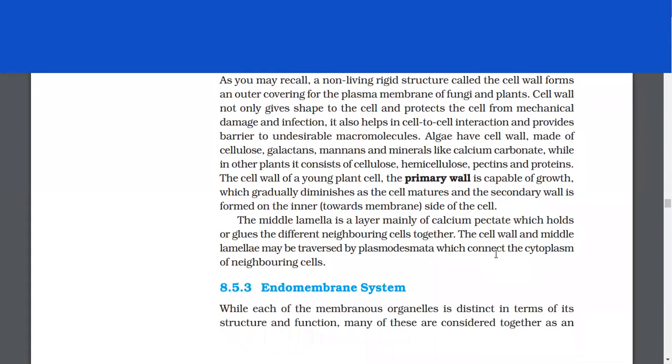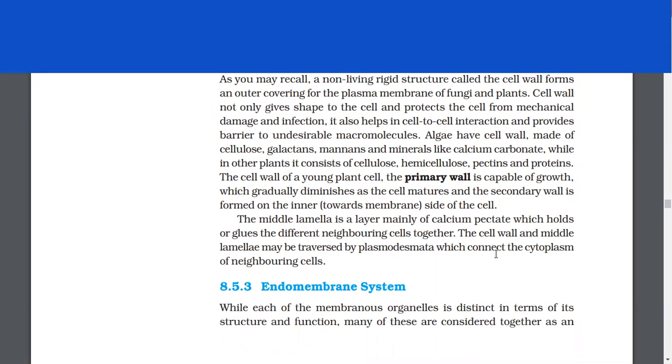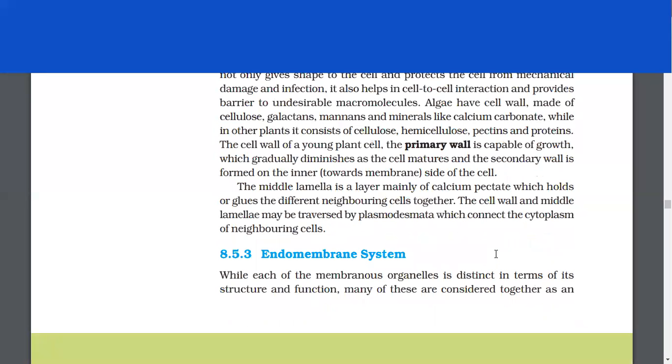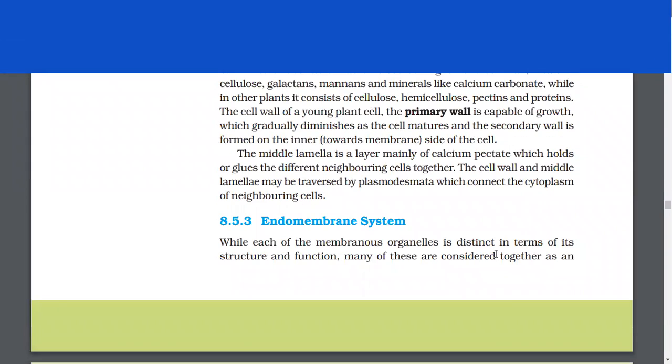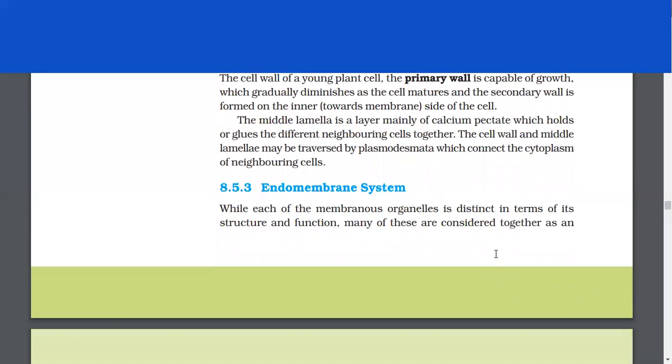Algae have a cell wall made of cellulose, galactans, mannans, and minerals like calcium carbonate, while in other plants it consists of cellulose, hemicellulose, pectins, and proteins. The cell wall of a young plant cell, the primary wall, is capable of growth, which gradually diminishes as the cell matures, and the secondary wall is formed on the inner side of the cell. The middle lamella is a layer mainly of calcium pectate, which holds or glues the different neighboring cells together. The cell wall and middle lamellae may be traversed by plasmodesmata, which connect the cytoplasm of neighboring cells.